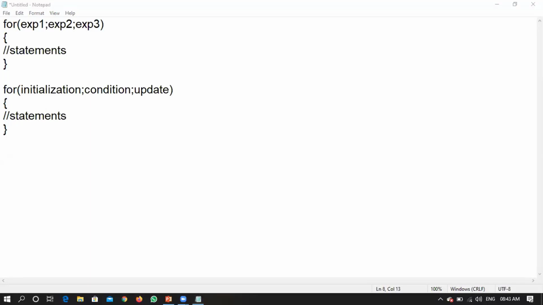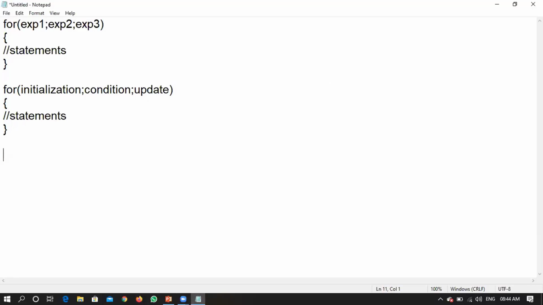We have also discussed how the execution of a for loop takes place. Initialization takes place only once. After that, a condition will be checked. If the condition is true, only then will it enter the loop of the for. Upon finishing all the statements of the for loop, it will perform an update. After the update, it will again go back to the condition. So this is how the working takes place: first initialization, second condition, third loop body, fourth update, fifth again a condition. This is how it executes.